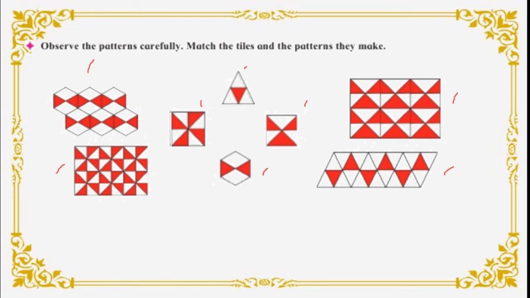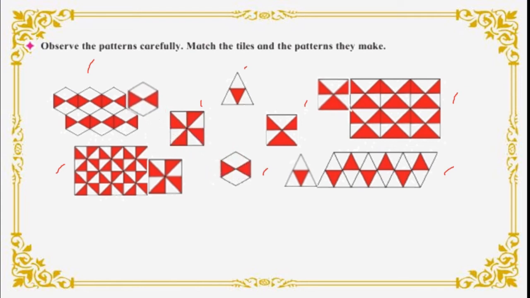Okay, we will take the first one. Observe the patterns carefully, students. Yes, I will show you, and you also know, I think. See, this is the first one. This is used for this pattern, isn't it? And now the triangle pattern we can see down, right? I am taking each tile to that pattern. See, third one here. This is used for this pattern. And this hexagonal tile is used here to make this pattern, isn't it? This is from your textbook. Okay.